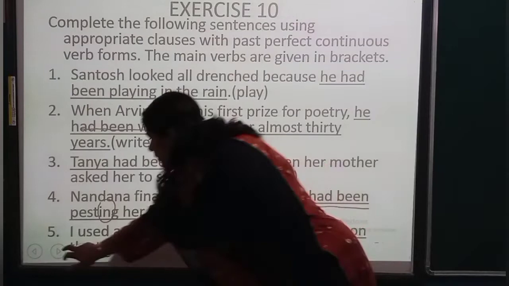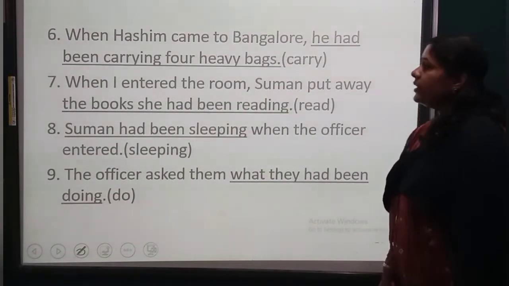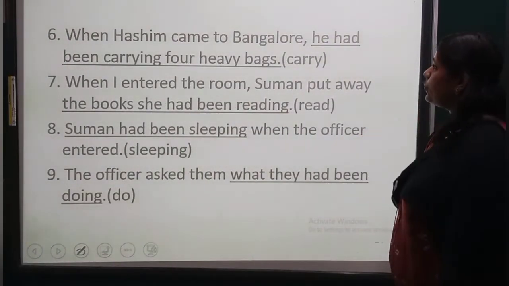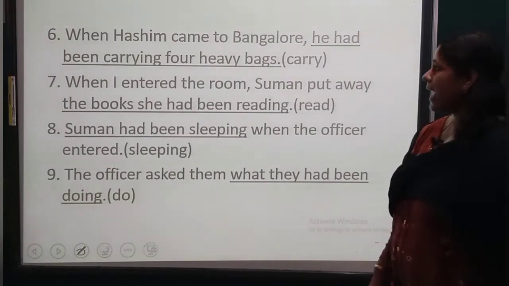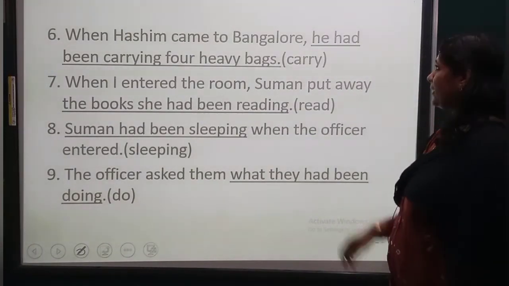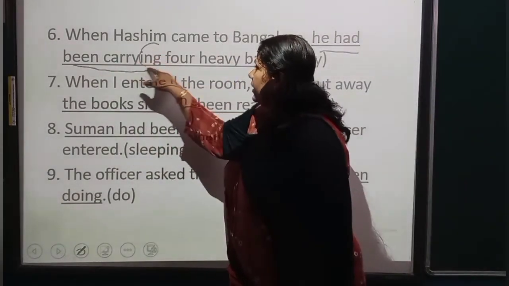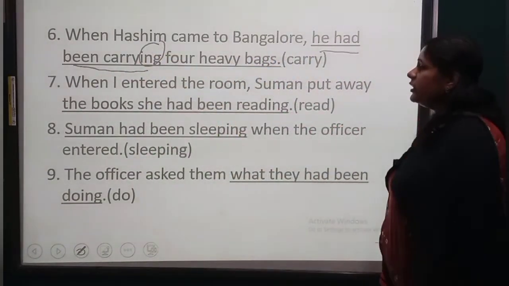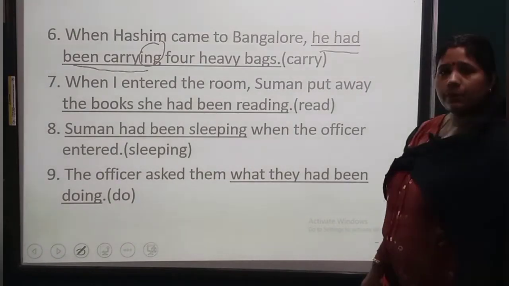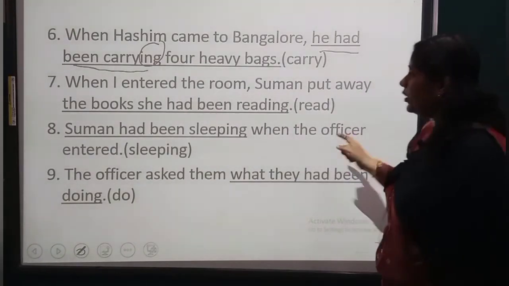Lying. When Hashim came to Bangalore, he had been carrying 4 heavy bags. He had been carrying. When I entered the room, Suman put away the books she had been reading.